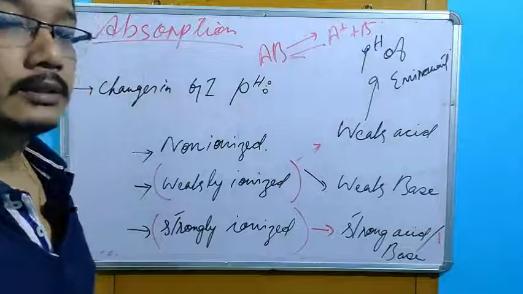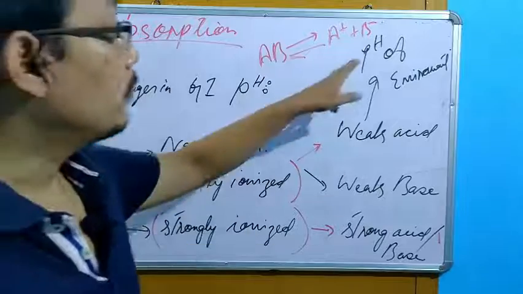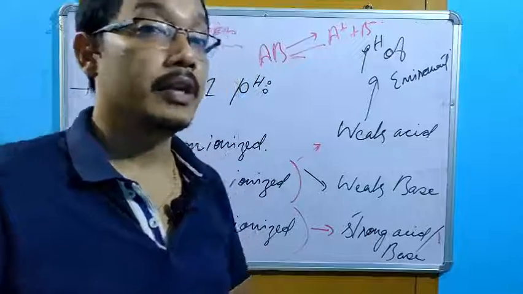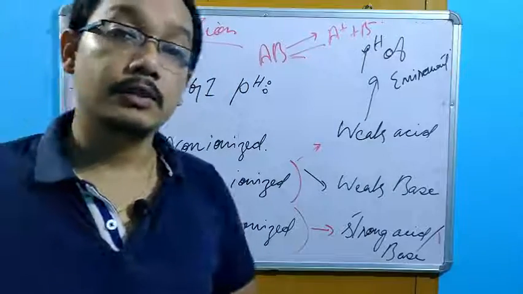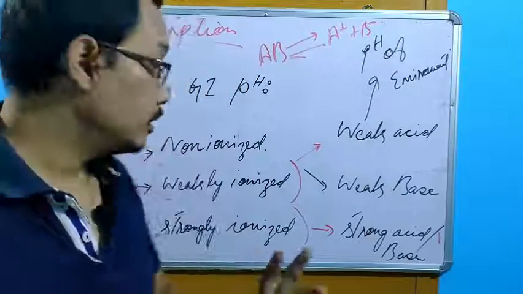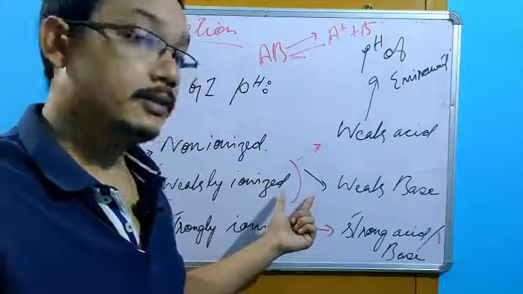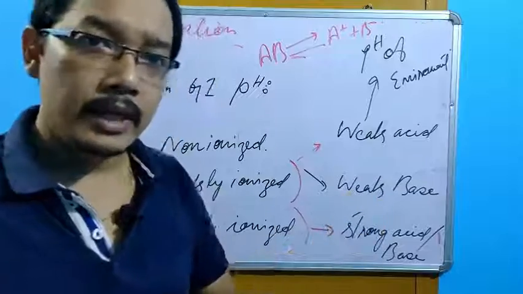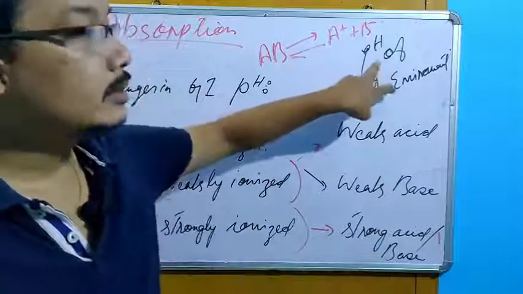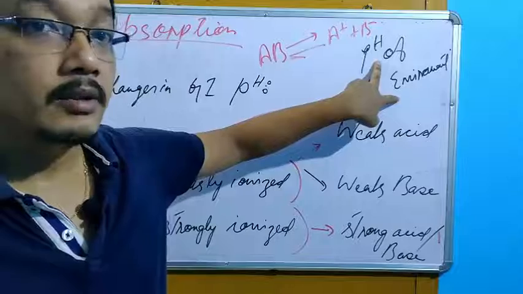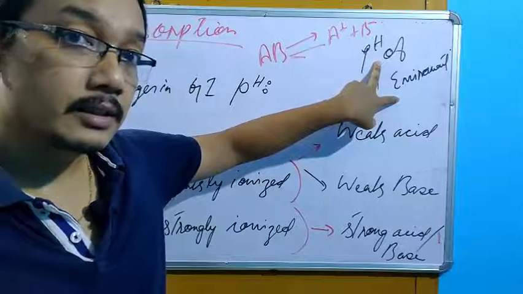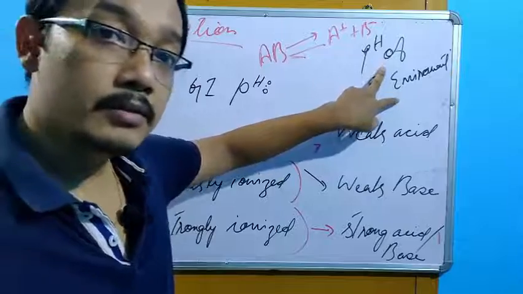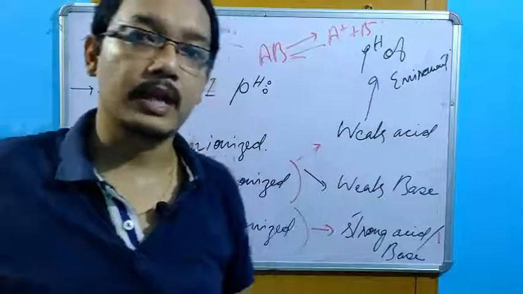Getting my point? So this pH is a very important factor. Stomach pH is a very important factor for the absorption of weakly ionized drugs. That means weak acid and weak base. That is why we can say the pH of the stomach is a very important factor for the absorption of drugs.